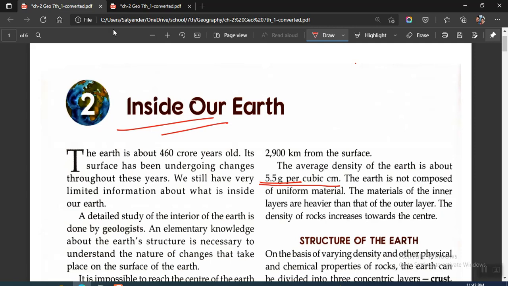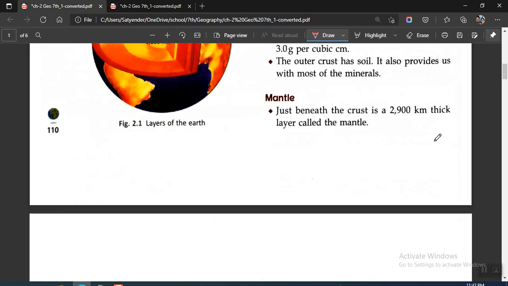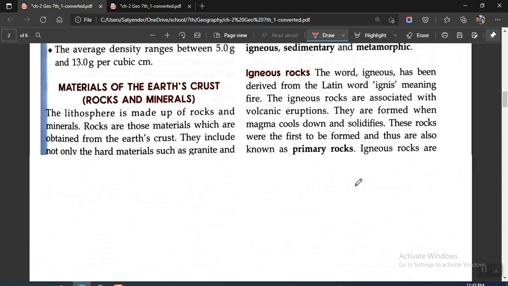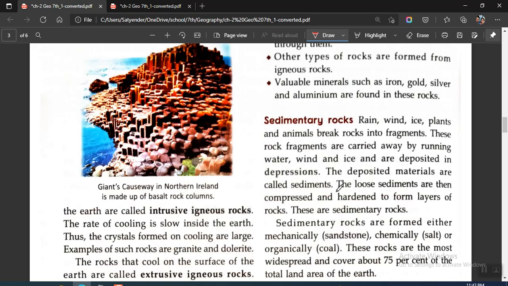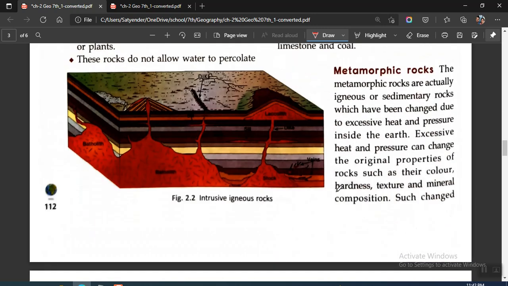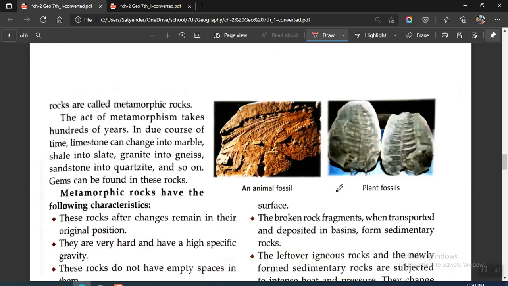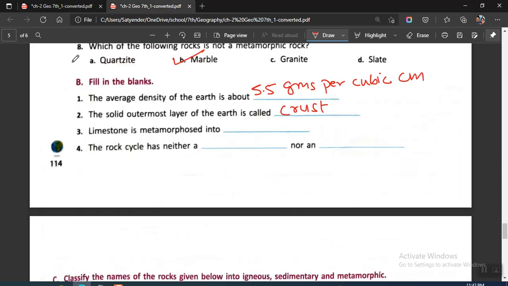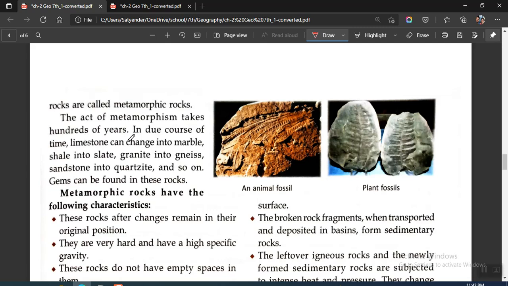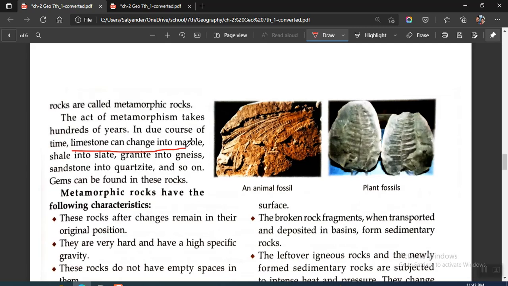So we come to the paragraph which is related to metamorphic rock. There the direct answer is given. Sedimentary, and then we have metamorphic, and there are examples. So we just have this limestone. Limestone can change into marble. So marble has to be the answer.